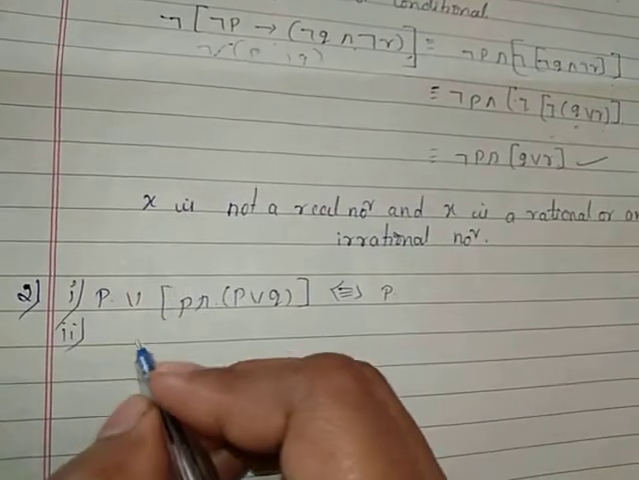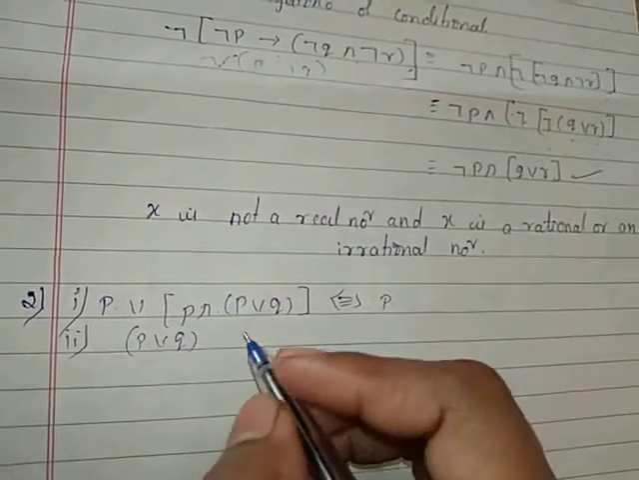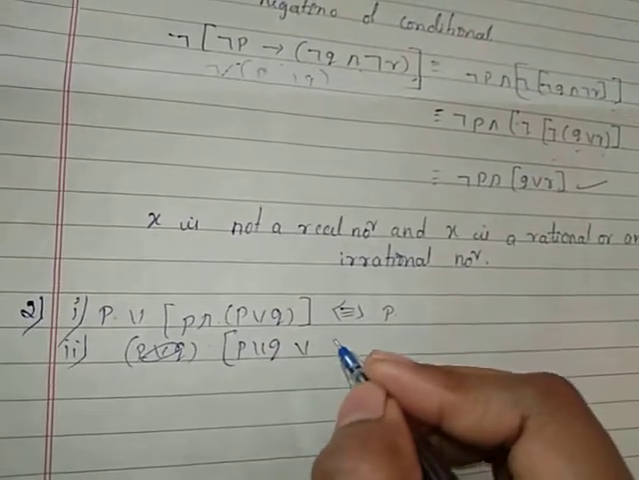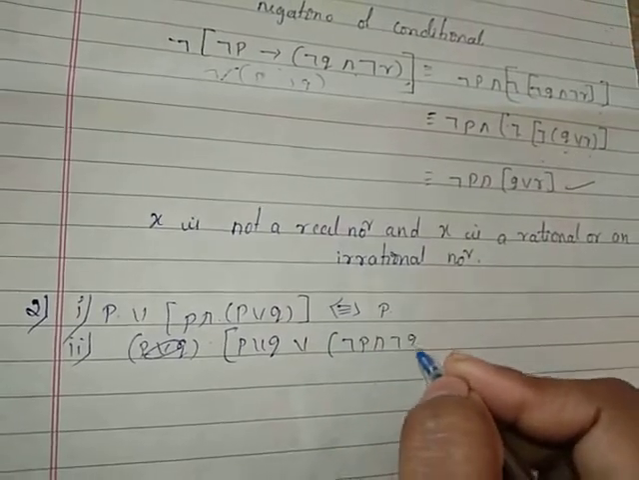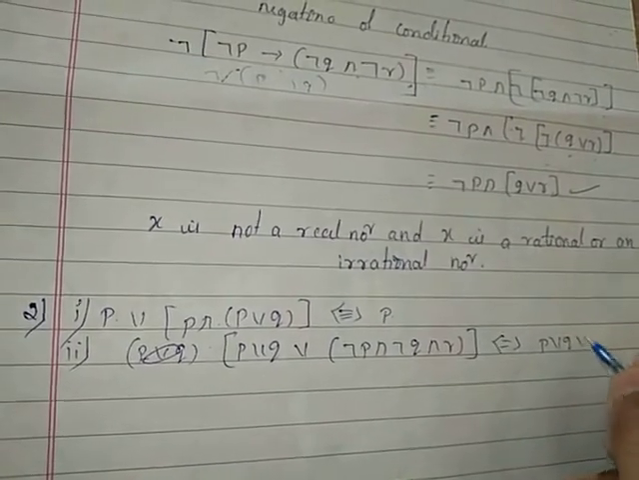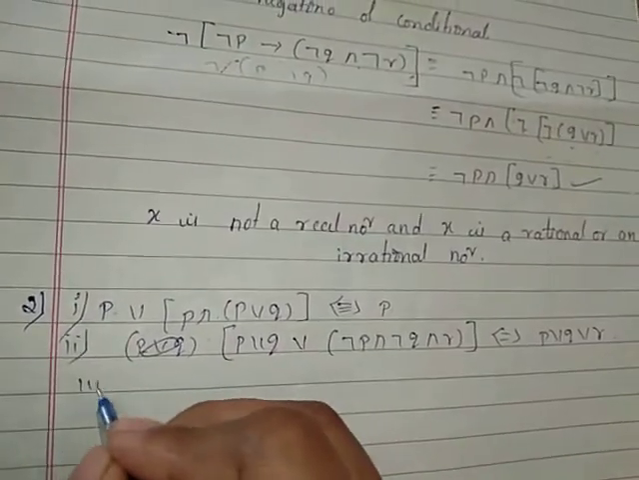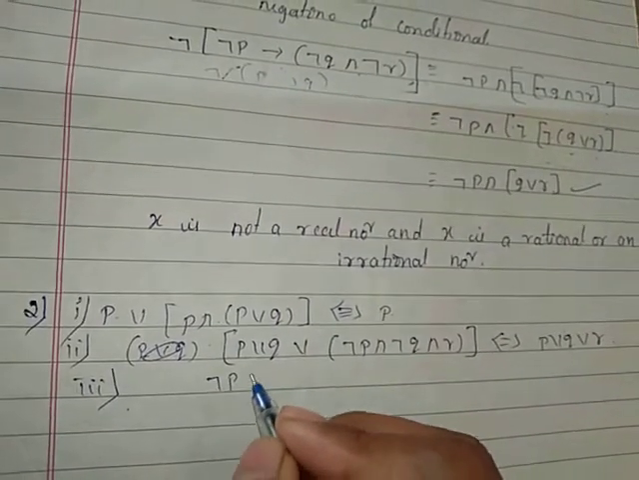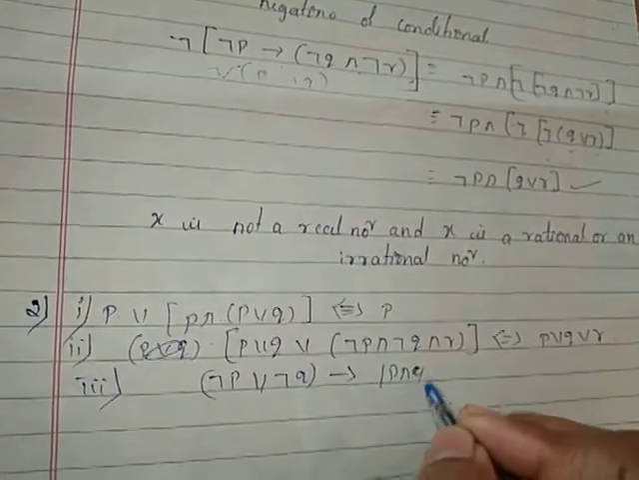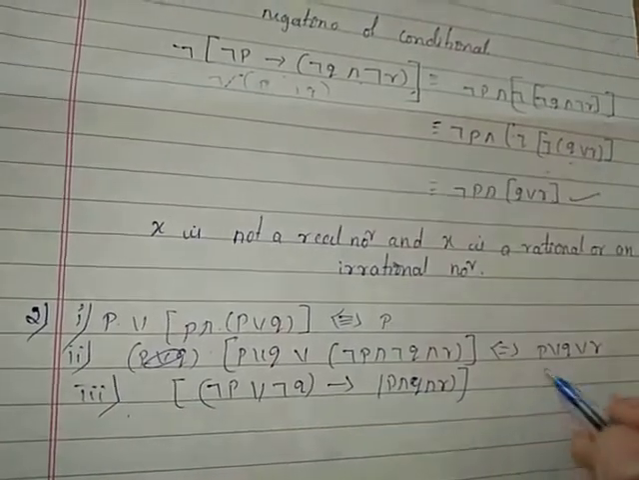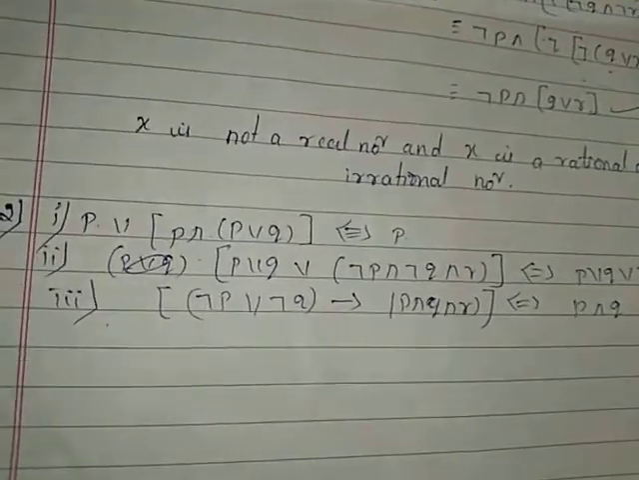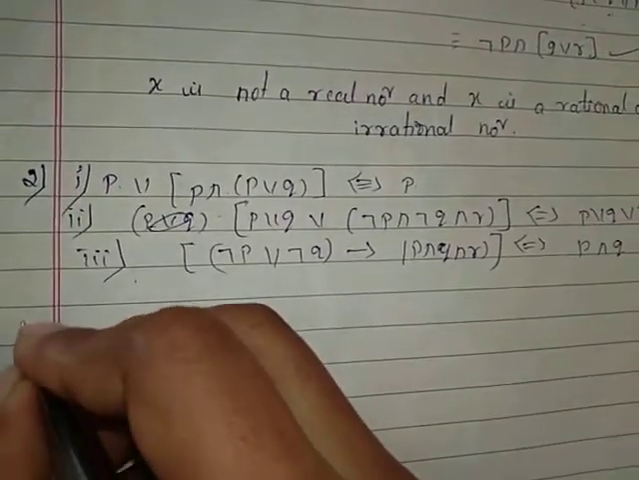Second one, P or Q or (negation of P and negation of Q and R) is equivalent to P or Q or R. Third one, negation of P or negation of Q implies P and Q and R is equivalent to P and Q. Prove the following logical equivalence without the truth table. So come to the first one.